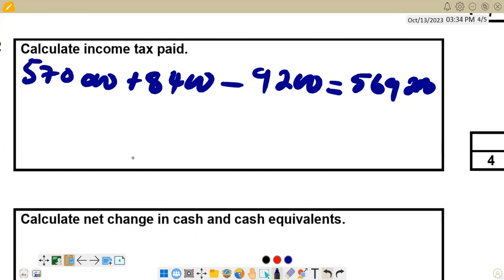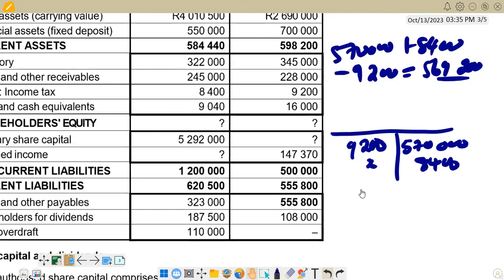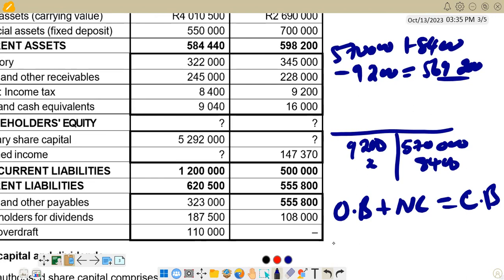The next one is to calculate the net change in cash and cash equivalents. When calculating this figure, we have to know that it is at the bottom of the statement of cash flow. We say opening balance of cash and cash equivalents, we add net change in cash and cash equivalents, and then we get the closing balance. That is the formula we use, so the figure that we want to calculate there is the net change.